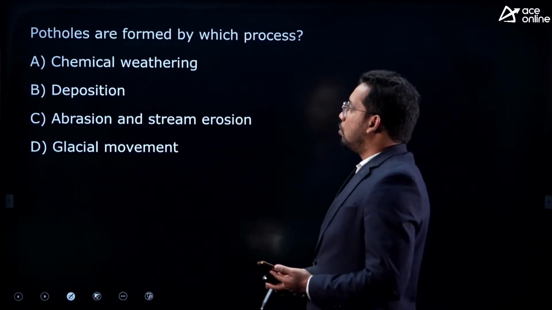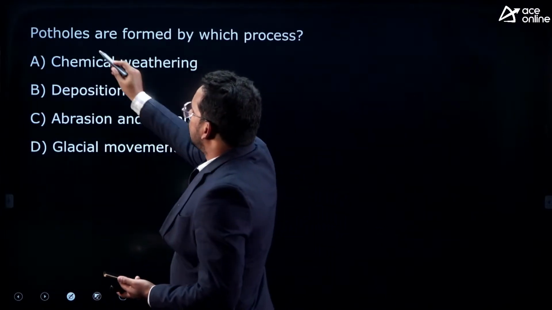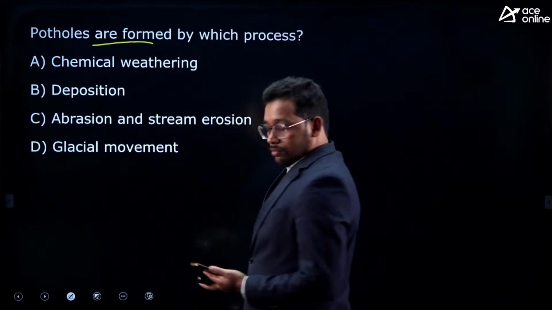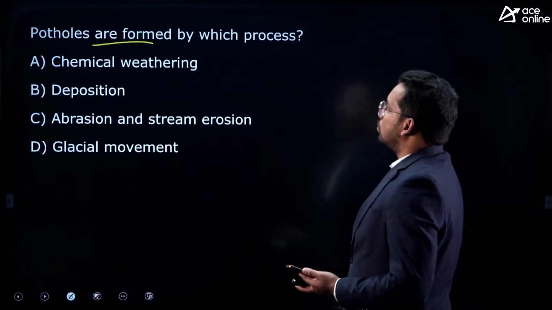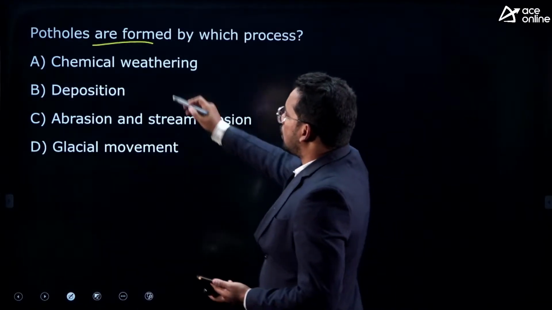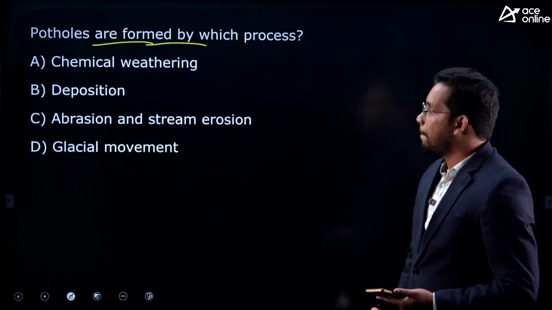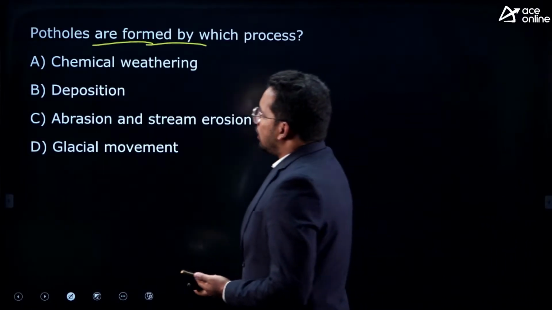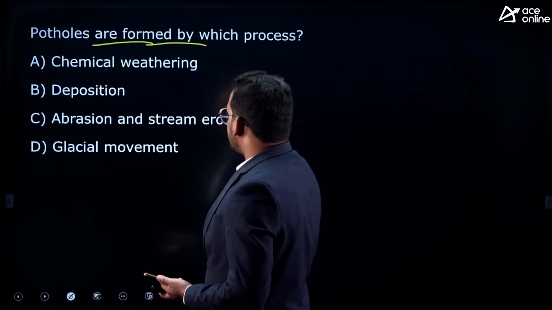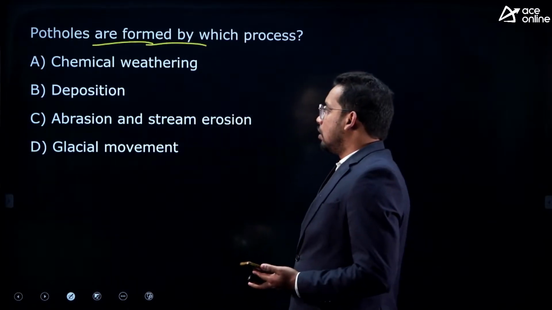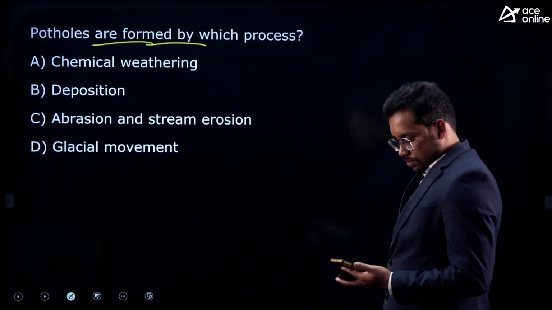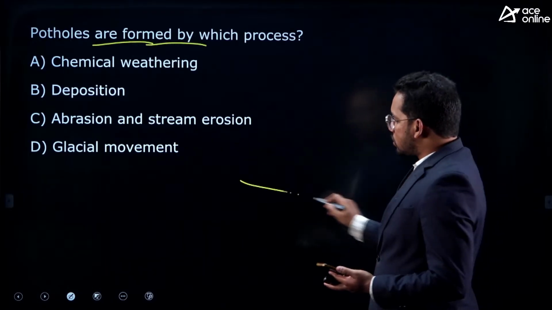Next one, now geomorphology, we have some questions. Landforms, from landforms we have one question. This is a previous NTPC question, RRB. Potholes are formed by which process? Chemical weathering, deposition, abrasion and erosion, glacial movement. What are potholes?